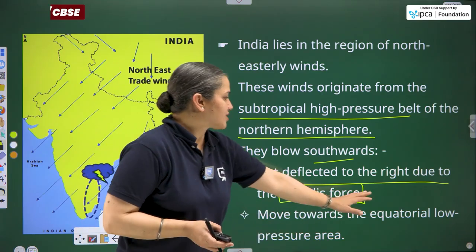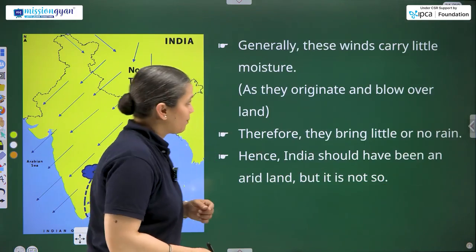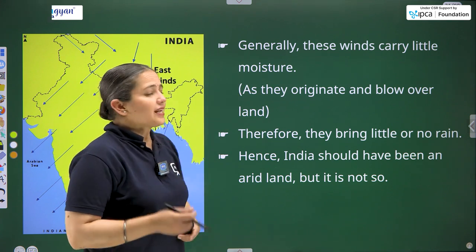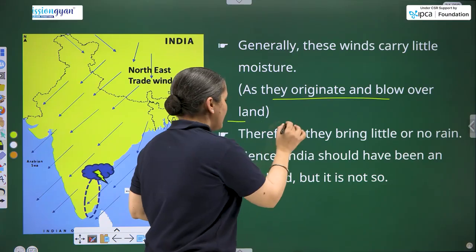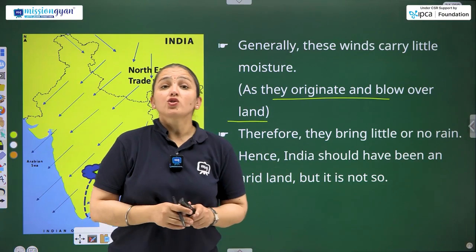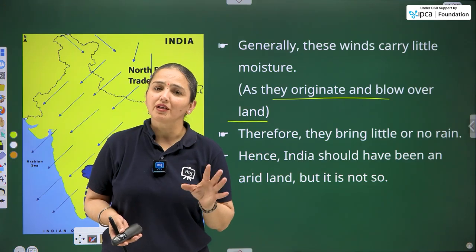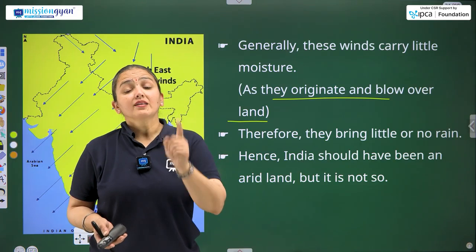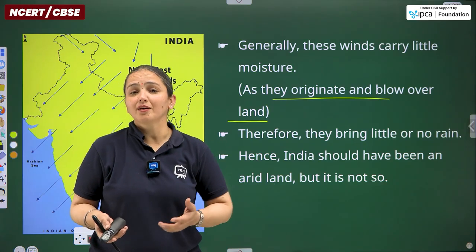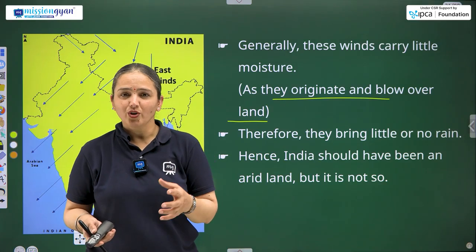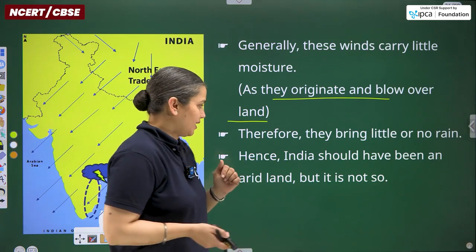So they move from the equator part towards the equatorial low pressure belt. Generally, these winds carry little moisture, as they originate and blow over land. Whatever winds originate from the mainland hardly carry water vapor within them, but the winds that originate from a water body comprise water vapor and moisture.